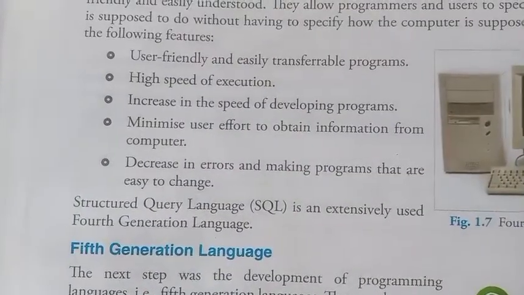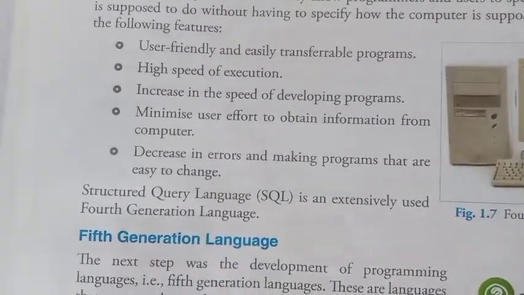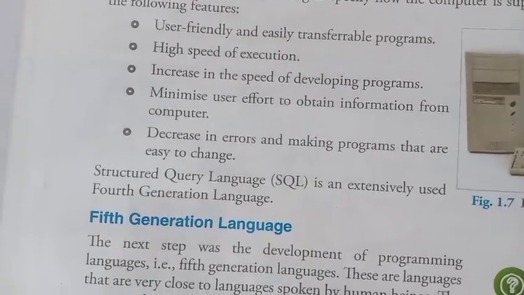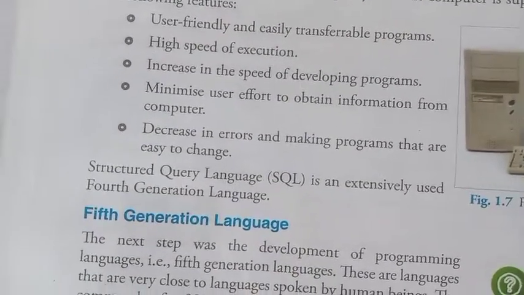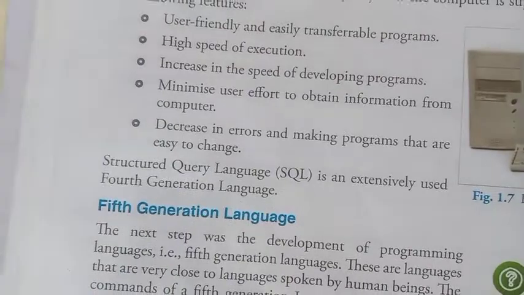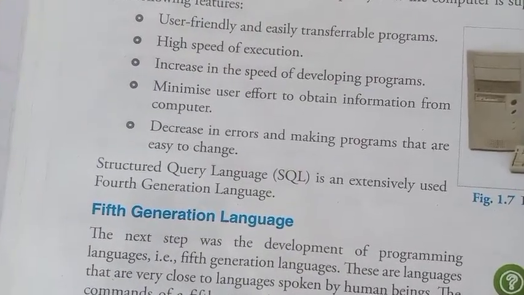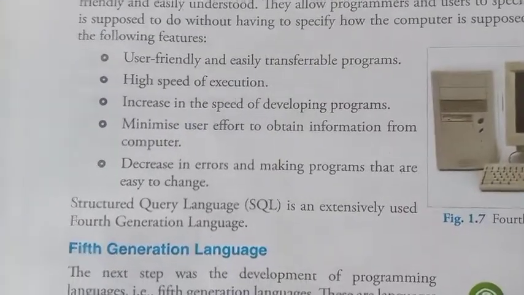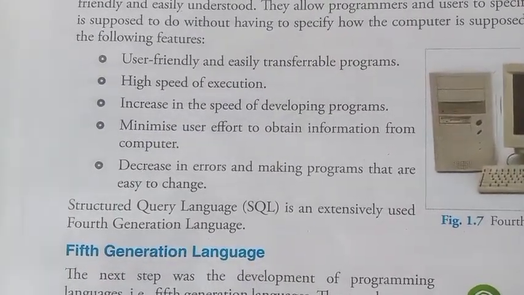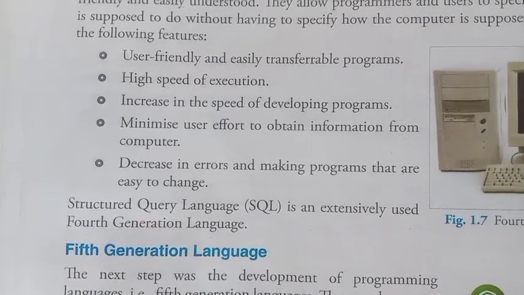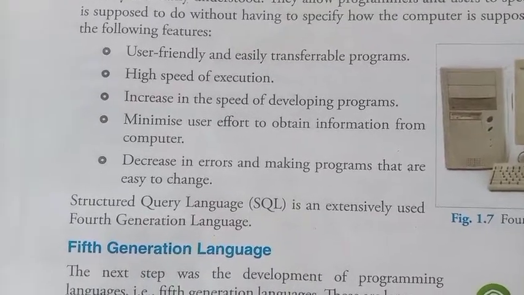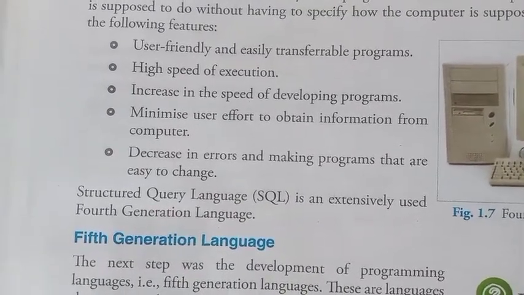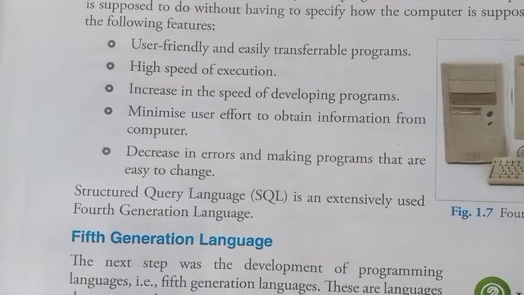Compiler converts the entire program written in high level language into machine language in one go. Assembler is used to convert assembly level language into machine language.